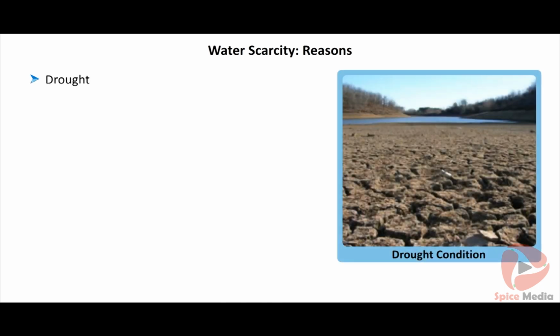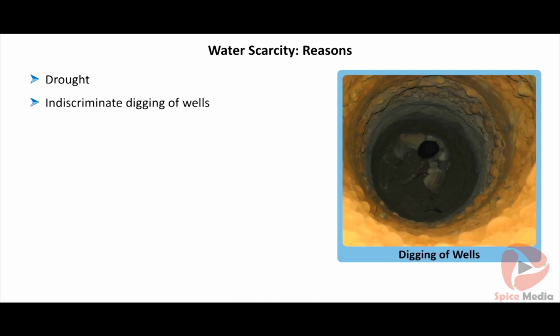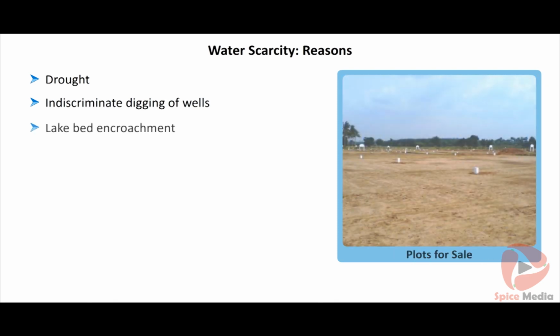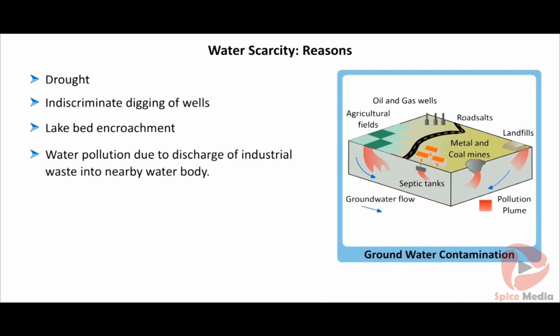Groundwater generally gets depleted due to the following reasons such as drought, very dry climatic conditions, indiscriminate digging of wells, overusage of groundwater, lake bed used for developmental purposes, discharge of industrial waste into nearby water bodies which contaminates groundwater, excessive use of fertilizers and pesticides in agricultural land.